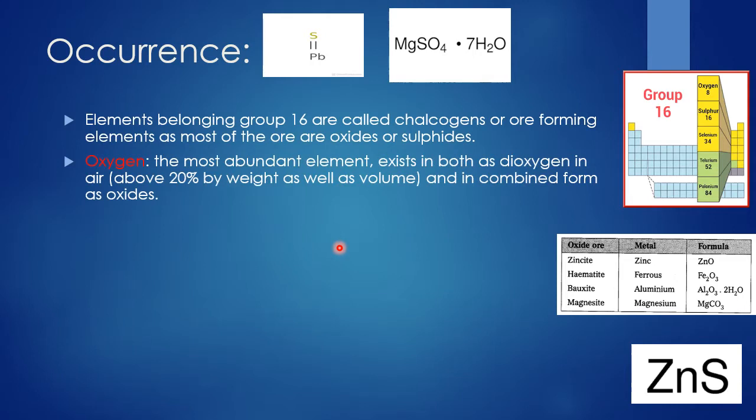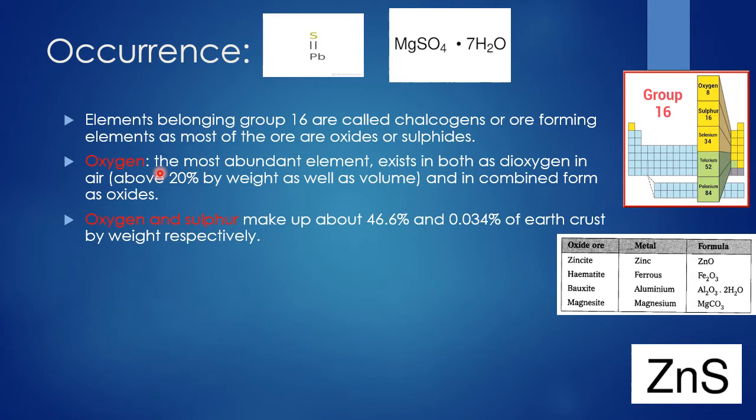Next, about oxygen, the most abundant element, it exists as dioxygen in air, that is oxygen above 20% by weight as well as volume, and in the combined form of oxides. So oxygen can be present in the atmosphere as O2, or it can be present in rocks in the form of oxides.